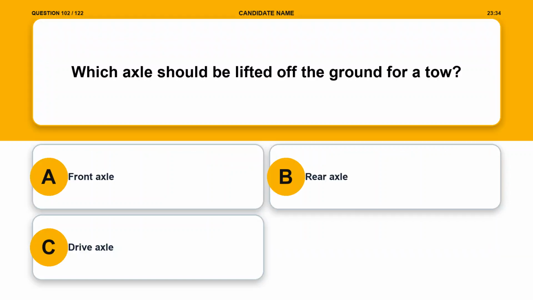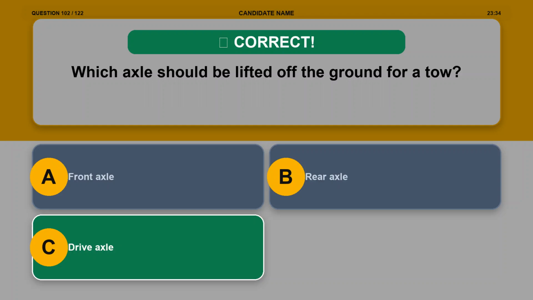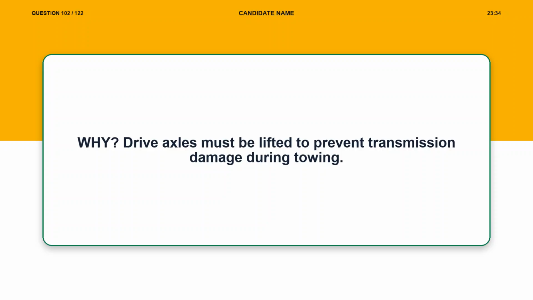Question 102. Which axle should be lifted off the ground for a tow? Option A, front axle. Option B, rear axle. Option C, drive axle. The correct answer is option C, drive axle. Explanation. Drive axles must be lifted to prevent transmission damage during towing.